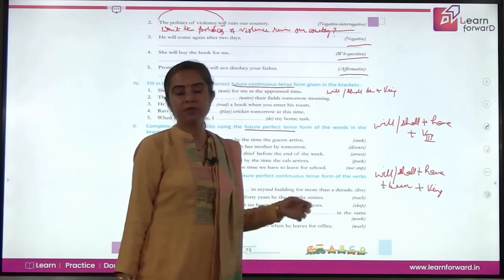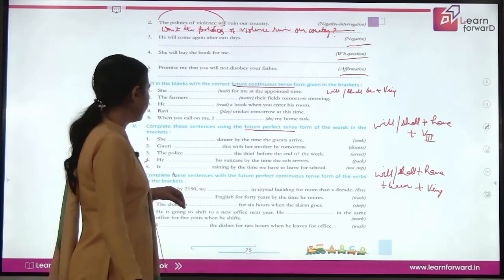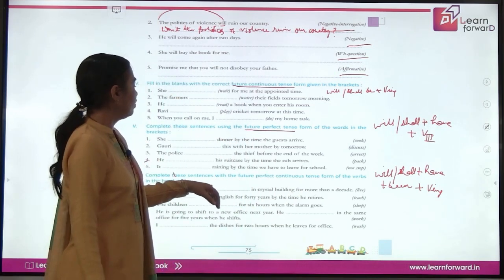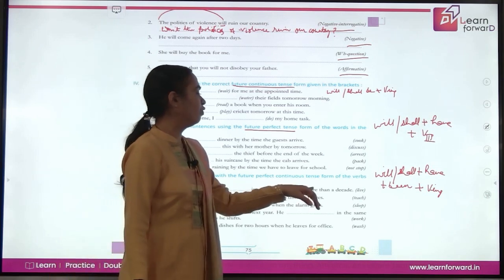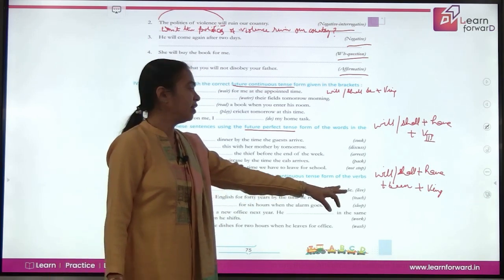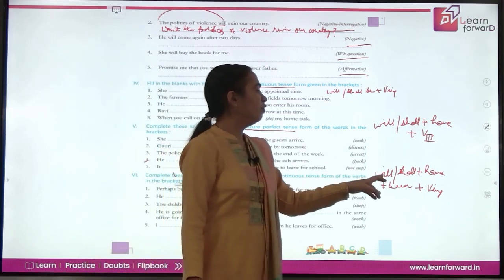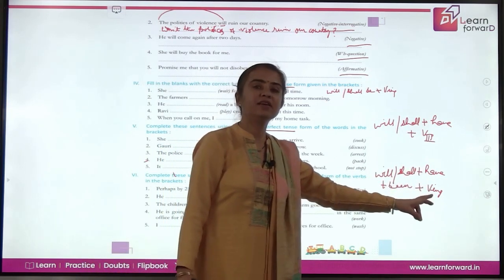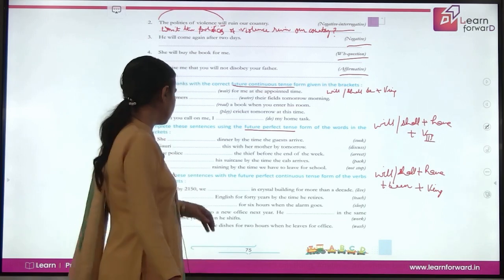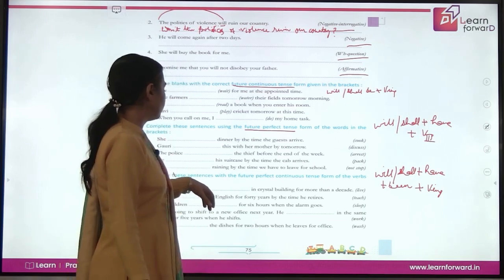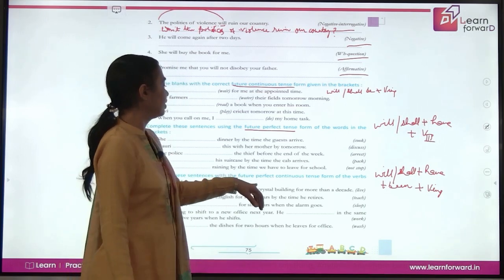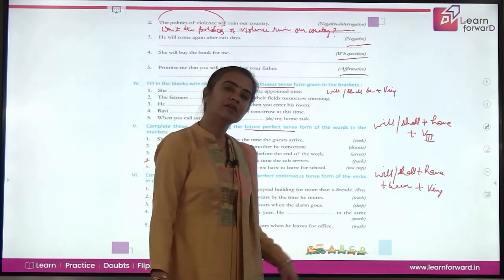That's it. So simple to remember. So let's do. Perhaps by 2150, we dash in Crystal Building for more than a decade. Live. So perhaps by 2150, we will have been living, and it becomes easy. Perhaps by 2150, we will have been living in Crystal Building for more than a decade.